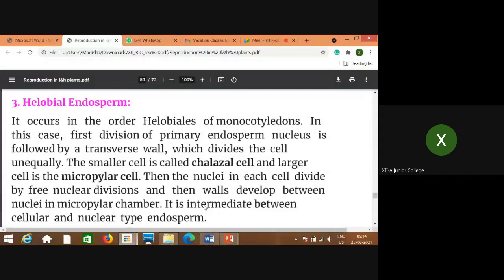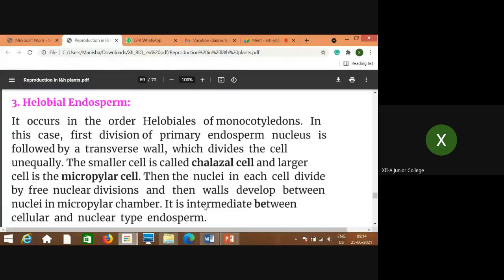First of all, it is followed by the transverse wall. That means the first division is transverse wall formation, which divides the cell unequally. That means from that one single cell structure, a transverse wall is formed, so that the triploid primary endosperm divides unequally.